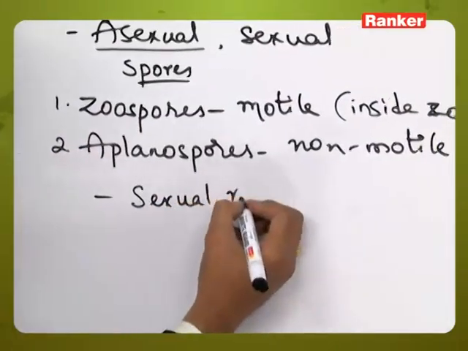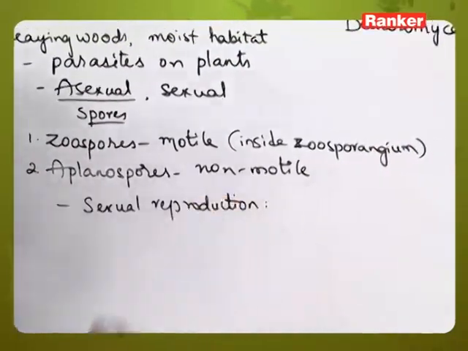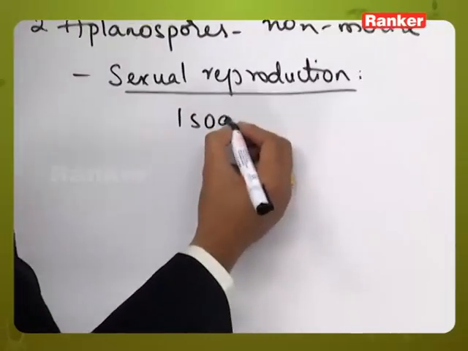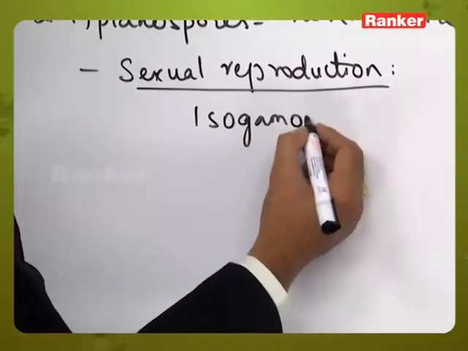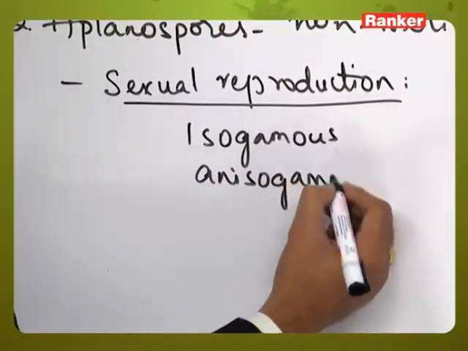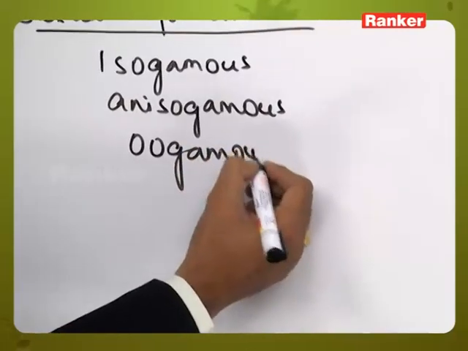The sexual reproduction. This sexual reproduction may occur by formation of gametes. It may be either by isogamous condition, anisogamous, or oogamous type.